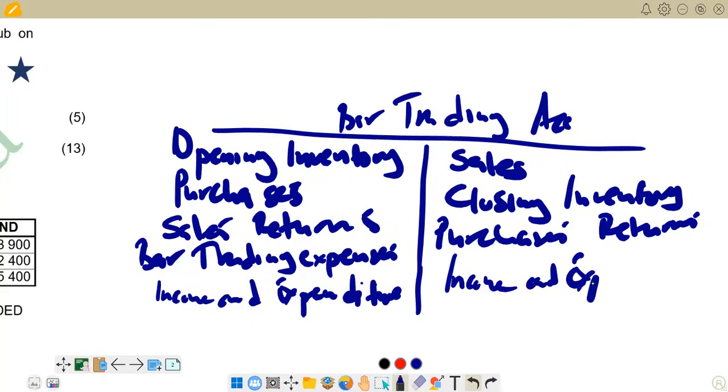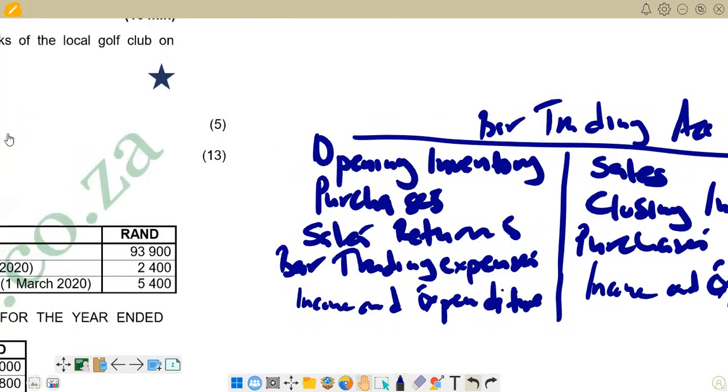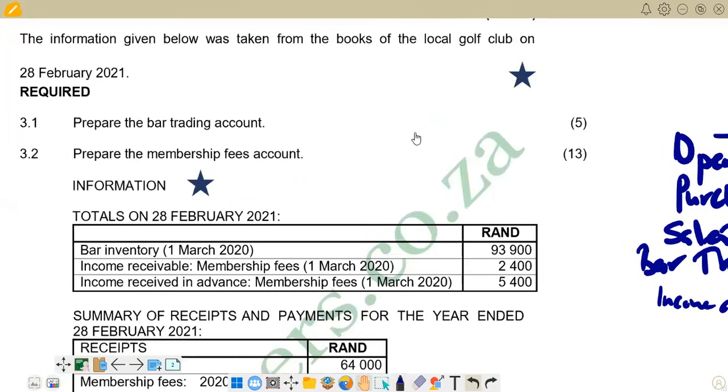So the balance of income and expenditure can go either side. Then in this one, you are crediting the bar trading account, so you're going to debit the income and expenditure account. And when you debit the income and expenditure account, it's going to be a loss. So that is what we have. I will just go to our question and do what we are supposed to do in terms of what is on the debit and what is on the credit. So we go to the information that we are given in the question.